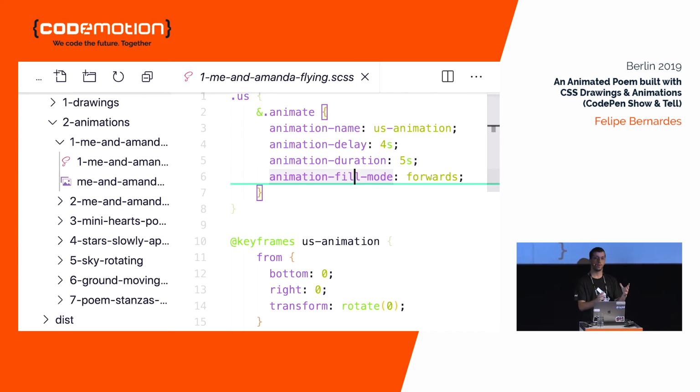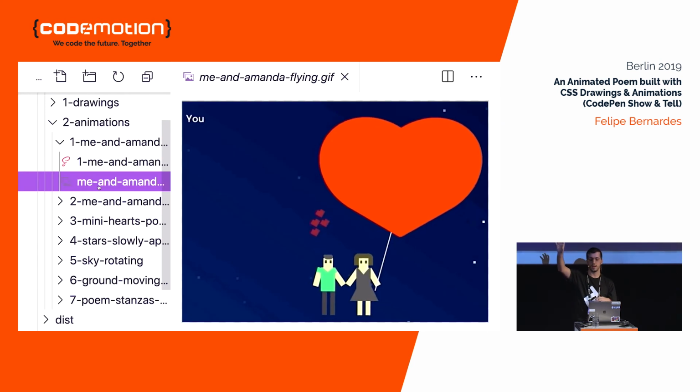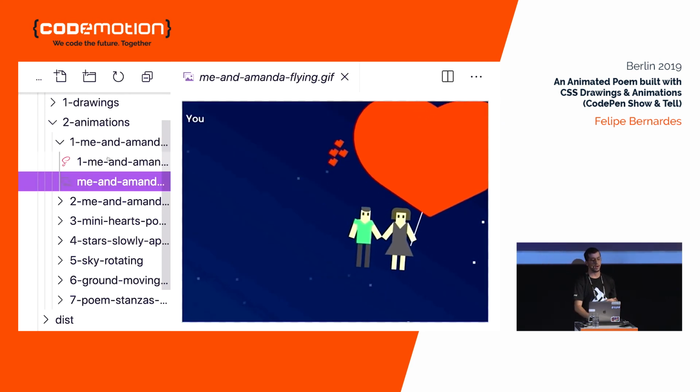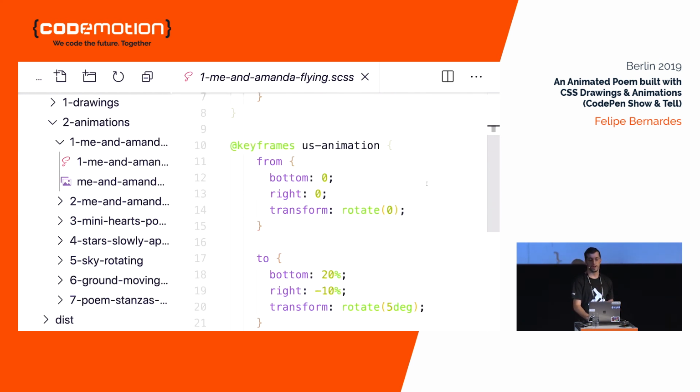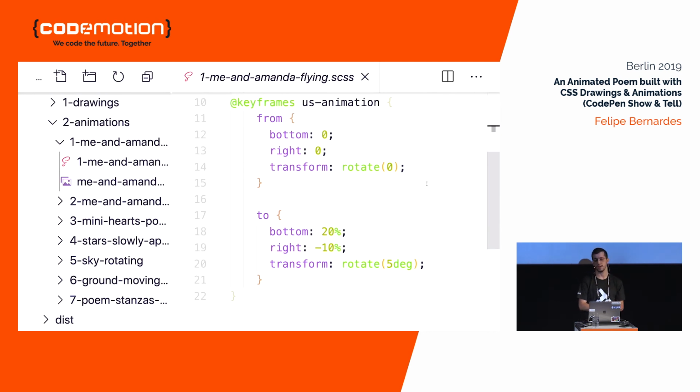So by default, the element gets back to its original place, and we don't want that. As we want me and Amanda staying in the sky, flying, we set the animation fill mode as forwards. And what are the keyframes? Let's take a look at it.